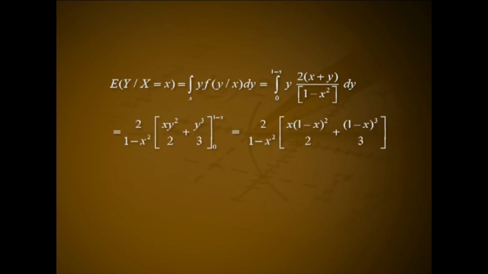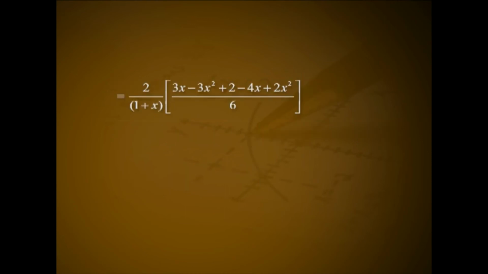Expectation of y given x equal to integral over y of y into f of y given x dy, that is equal to integral from 0 to 1 minus x of y into 2 into (x plus y) divided by (1 minus x square) dy, that is 2 into (1 minus x square) into (xy square by 2 plus y cube by 3) in the range 0 to 1 minus x, that is 2 by (1 minus x square) into (x into (1 minus x) the whole square by 2 plus (1 minus x) the whole cube by 3), that is 2 by (1 plus x) into ((1 minus x) divided by 2 plus (1 minus x) the whole square by 3),